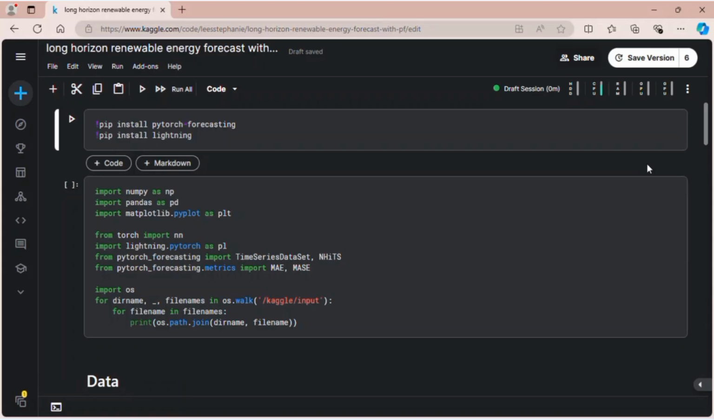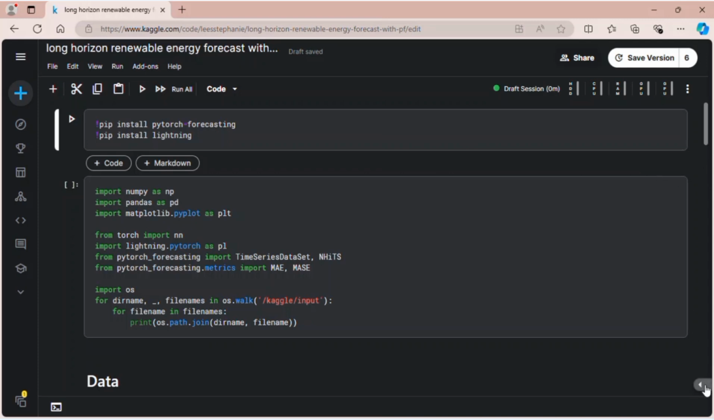So here we are now in Kaggle Notebook. I'm using Kaggle Notebook because in Kaggle they provide two types of GPU, and one of them is GPU T4 times 2. So there are two GPUs that I can use at the same time.